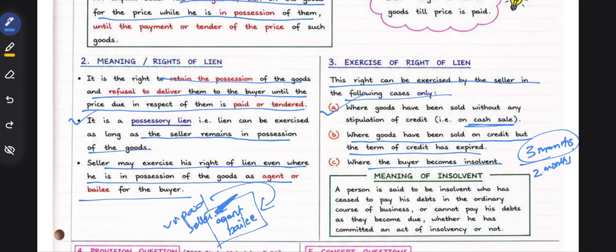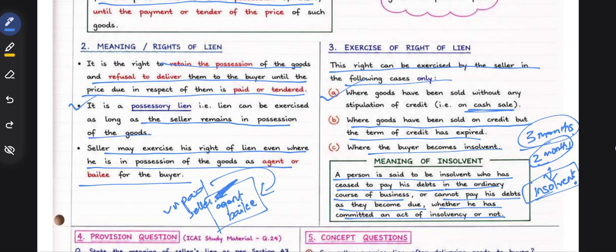Or where the buyer becomes insolvent. Even if only 2 months have expired and he has become insolvent, then also we can call him unpaid. A person is said to be insolvent who has ceased to pay his debts in the ordinary course of business, or cannot pay his debts as they become due, whether he has committed an act of insolvency or not.